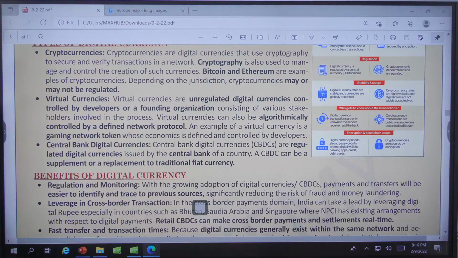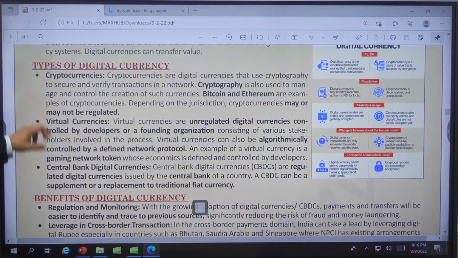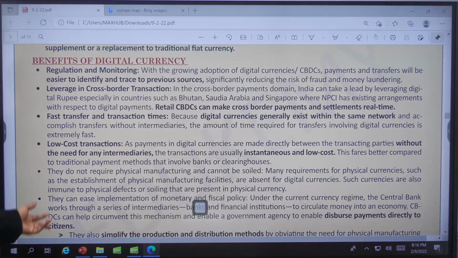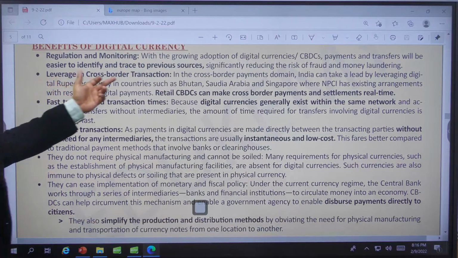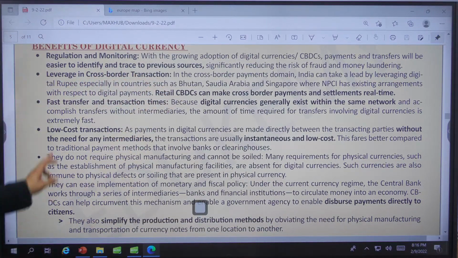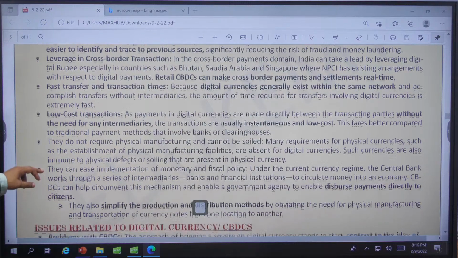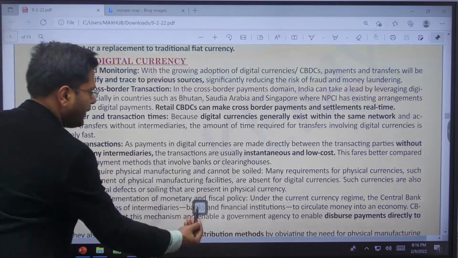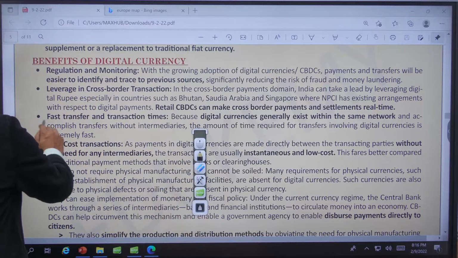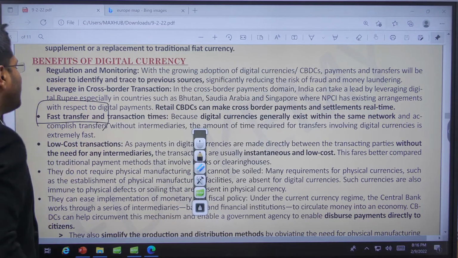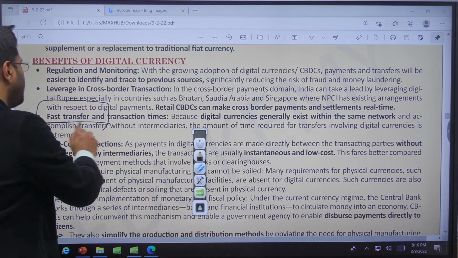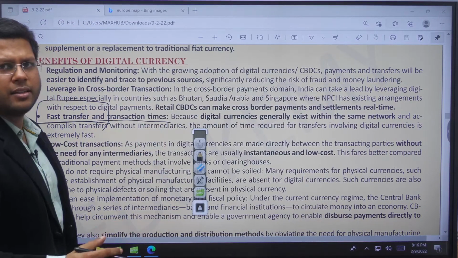So this is the level of segregation of digital currencies that we have right now. The benefits of using these currencies: regulation and monitoring, leverage in cross-border transactions, fast transactions, low-cost transactions. This is the benefit to people, right? Fast transactions are faster than the regular online transactions because they do not need the authentication of intergovernmental bodies.